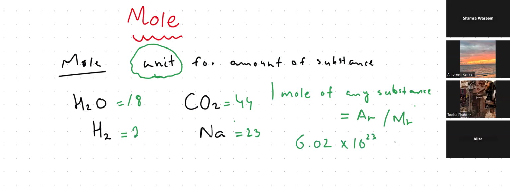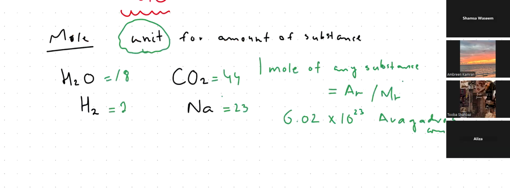He did some calculation and said that if you count the number of particles present in 1 mole of any substance, it's going to be this much. So 1 mole of water contains this many particles. 1 mole of hydrogen contains 6.02 into 10 to the power 23 particles. 1 mole of carbon dioxide contains 6.02 into 10 to the power 23 particles, right? Same is for sodium.